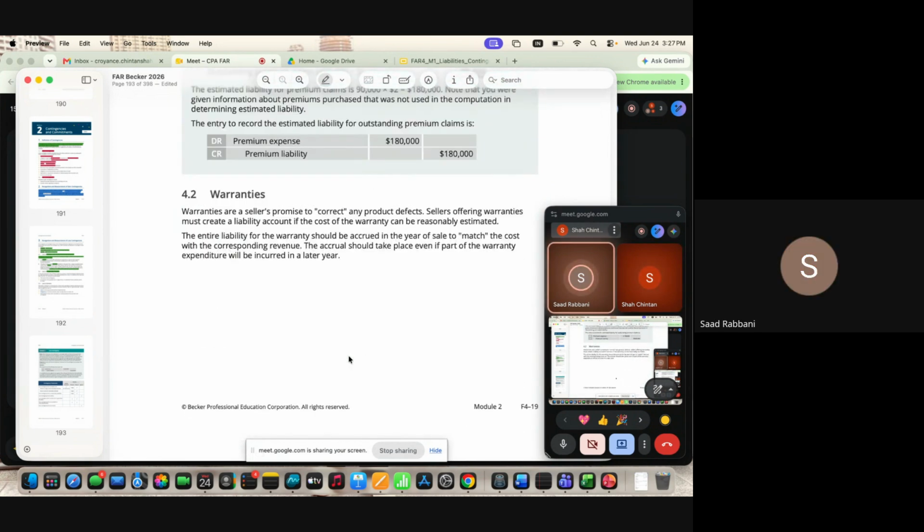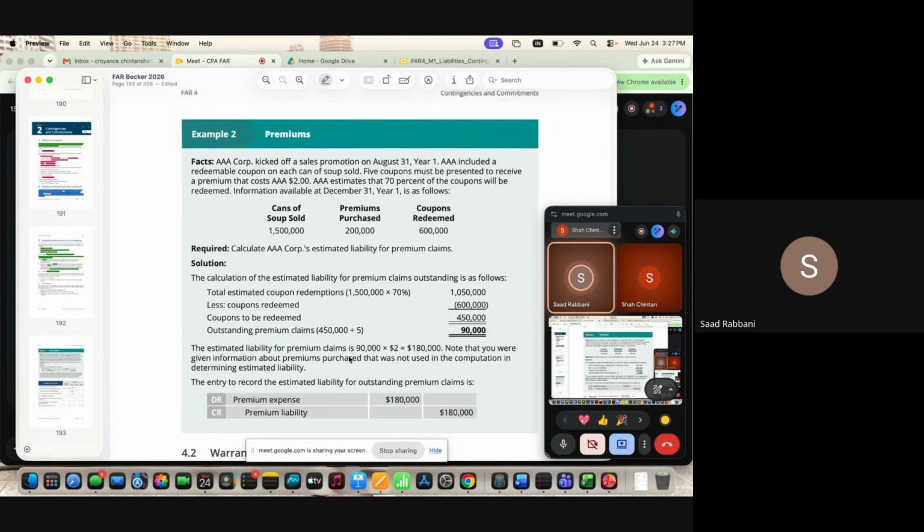But will the company not just record the whole premium expense at the start? That is exactly what is happening, right? Premium liability. So this is the transaction you are recording for the outstanding premium claims. So whatever claims are done, they would have recorded the expenses. So the question is asking you for the liability which is there after the claims are done.